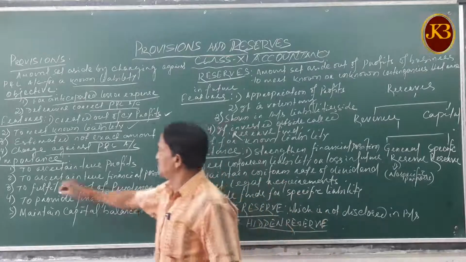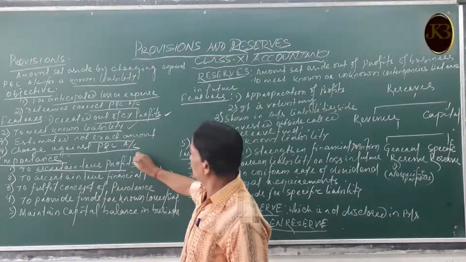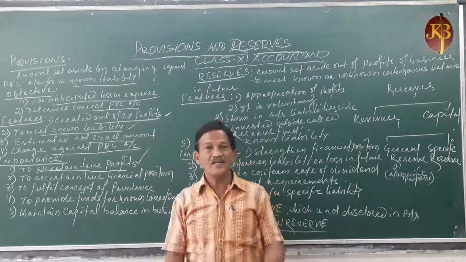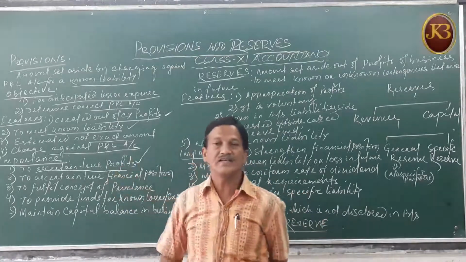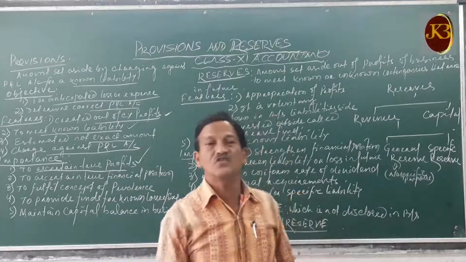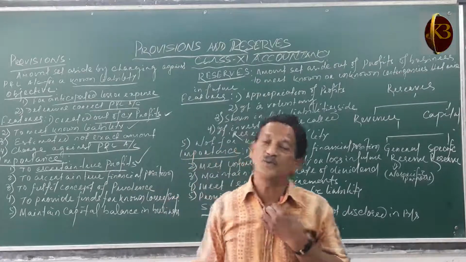The first benefit is to ascertain true profits. That means to find out the correct profits, we create the provisions. For example, provision for depreciation or provision for doubtful debts.